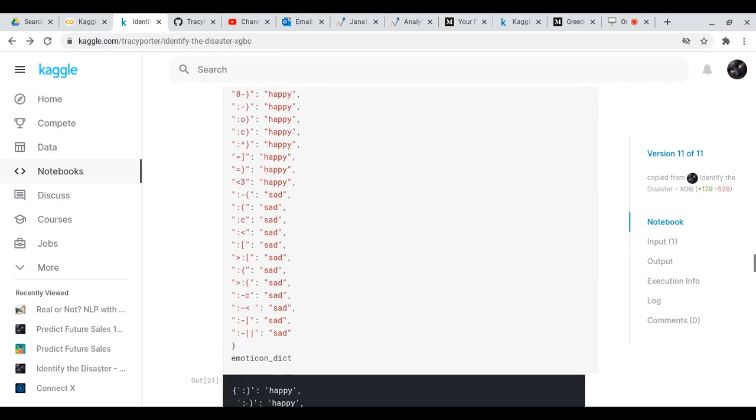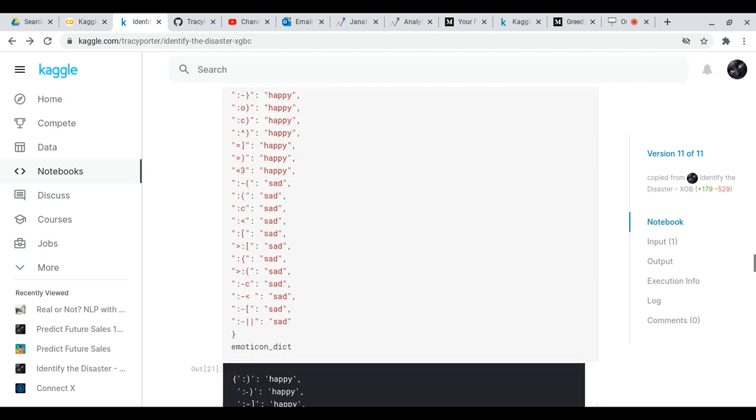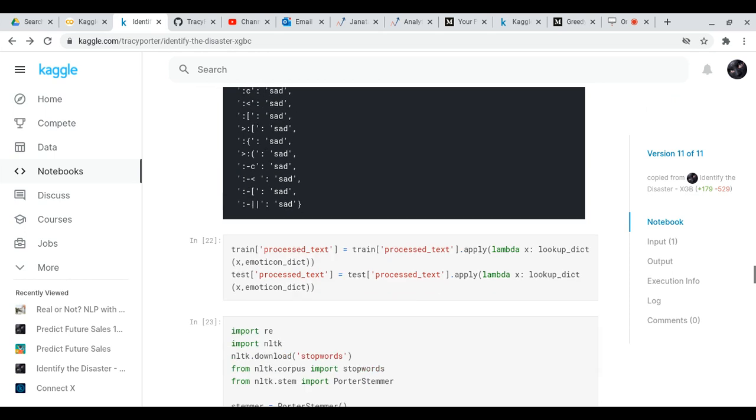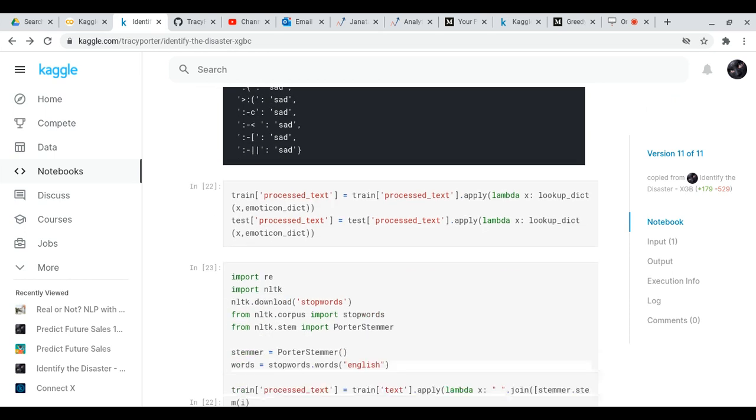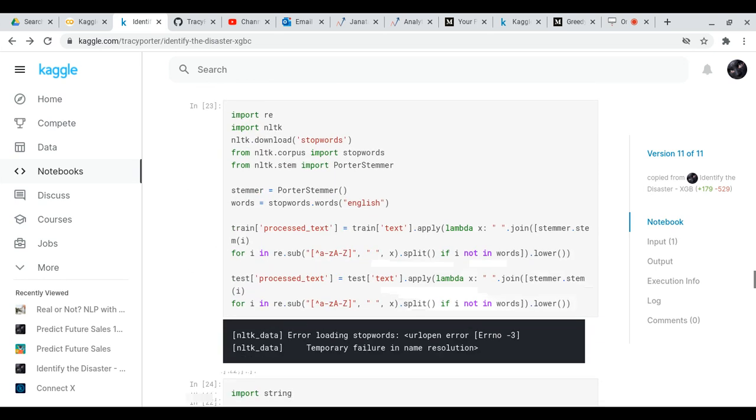Then I got an emoticon dictionary that says either happy or sad, and I replaced the emoticons with the words either happy or sad. Now what we did was we imported this function called RE, and that's necessary for natural language processing. We imported NLTK, the natural language toolkit, so that's necessary for language processing as well. So we imported our stop words, and we imported Porter Stemmer.